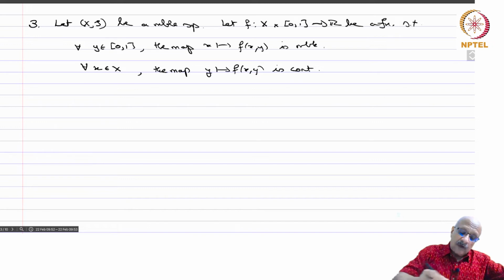Because we can talk of continuity, it's [0,1] here and R on the other side, so we can talk of the continuity.